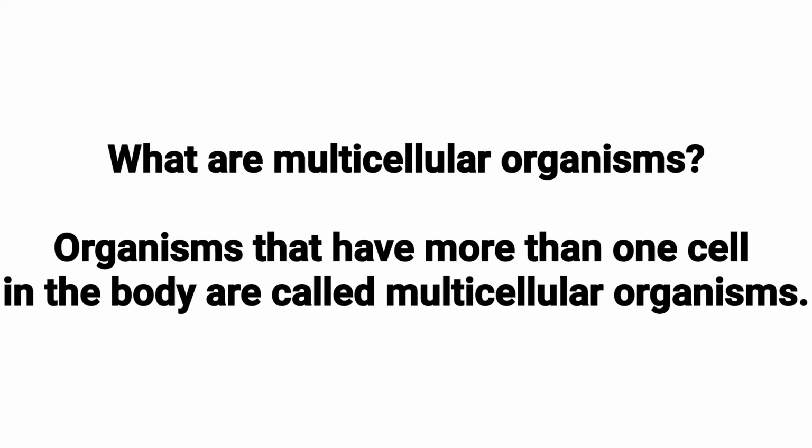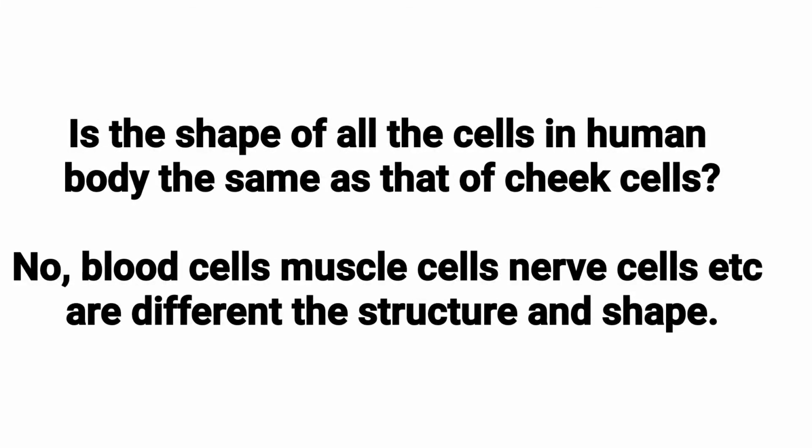Organisms that have more than one cell in the body are called multicellular organisms. Is the shape of all the cells in the human body the same as that of cheek cells? No. Blood cells, muscle cells, nerve cells, etc. are different in structure and shape.